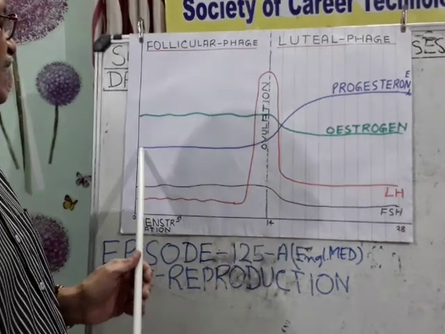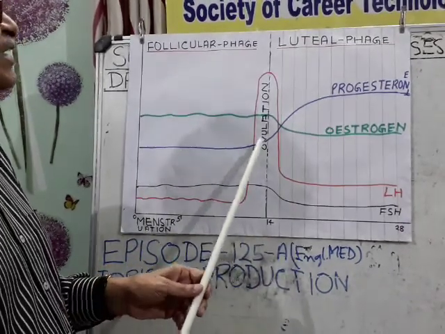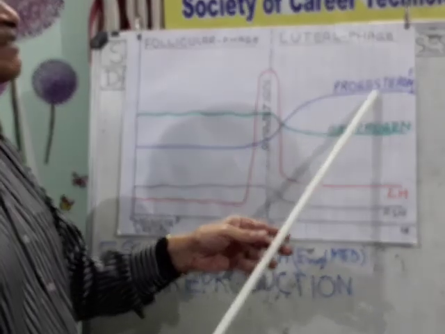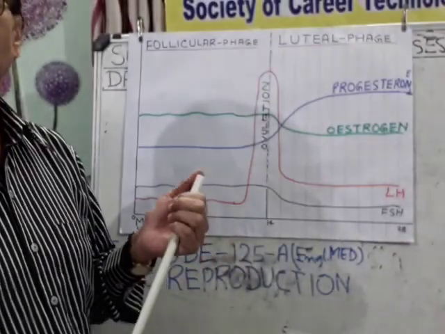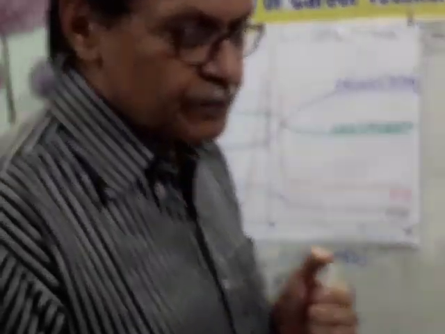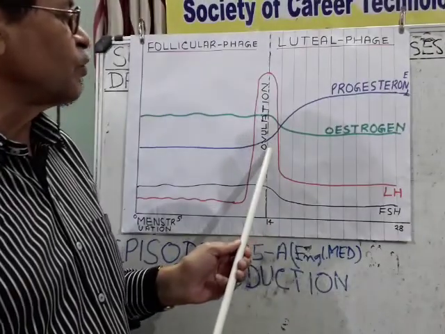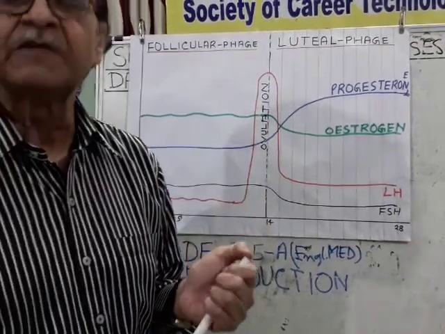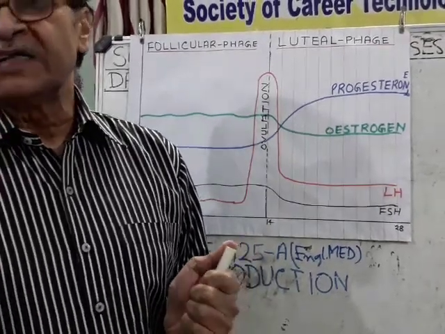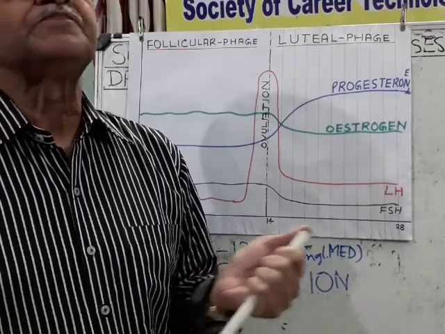Progesterone activity is less in the follicular phase, but in the luteal phase its activity is increased. So the uterine epithelium is prepared by the progesterone hormone after ovulation by the corpus luteum.